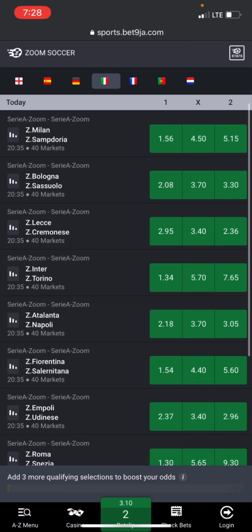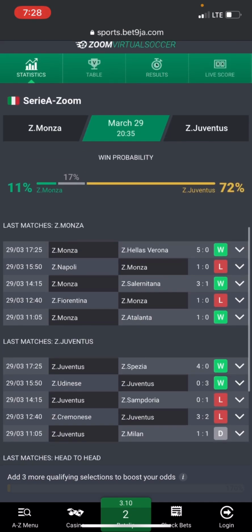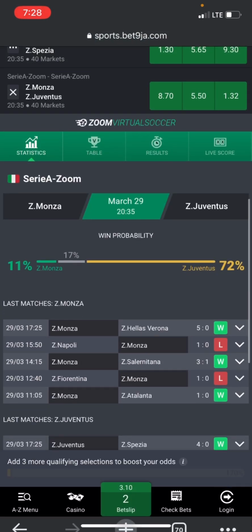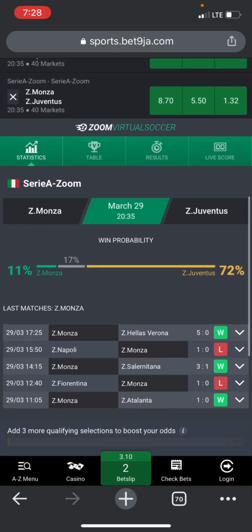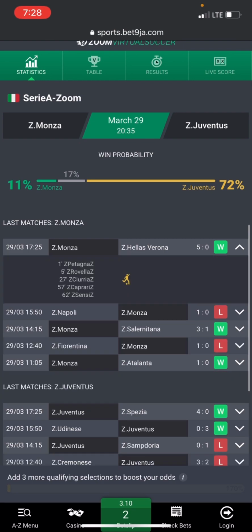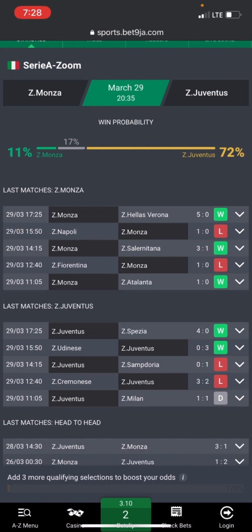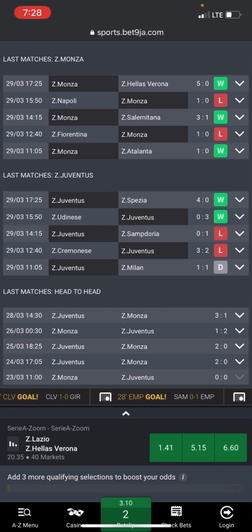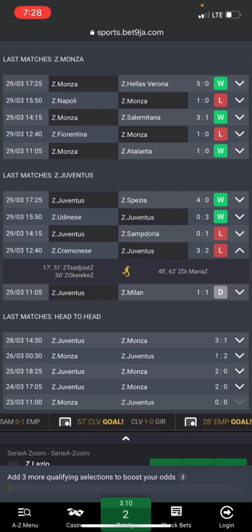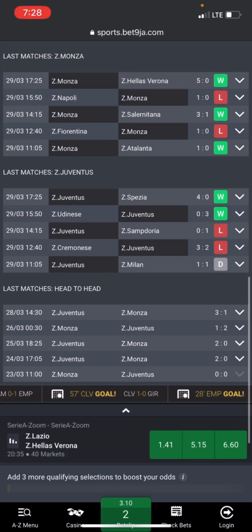In the second example, we're going to be looking at Juventus versus Monza. I think that's how you pronounce it. Now the first team, which is Monza, you can see the odds are 8.7. Anytime Monza is home, you can see it won, and it won. This will tell you that it has an advantage anytime it's the home team. Then anytime Juventus is away, it won here, but it lost here, as you can see. That is to tell you that Juventus have a slight disadvantage when it's away.